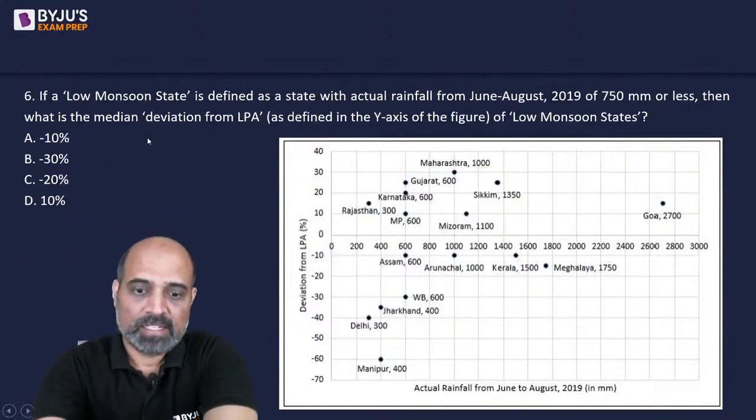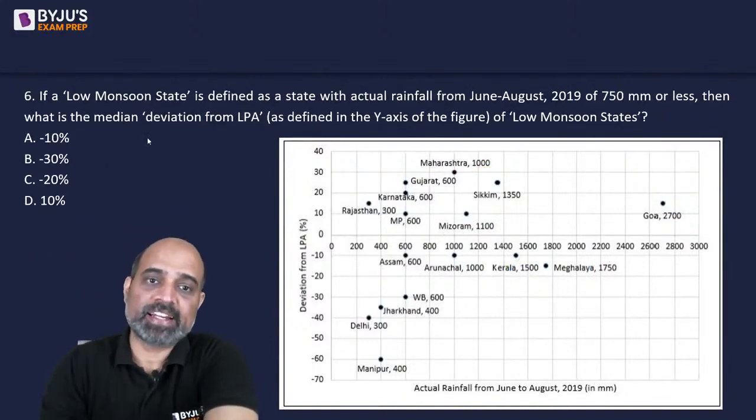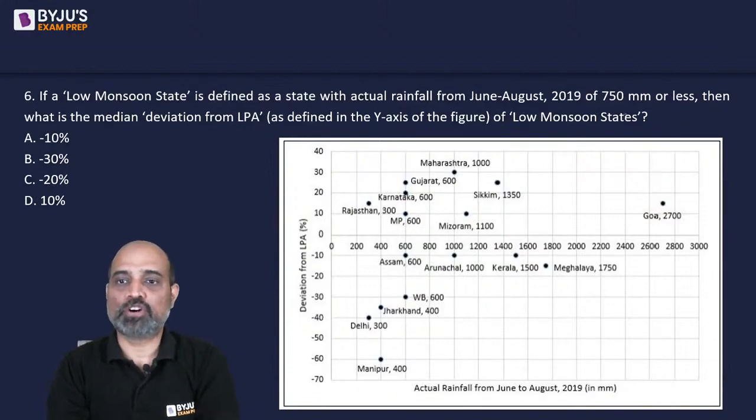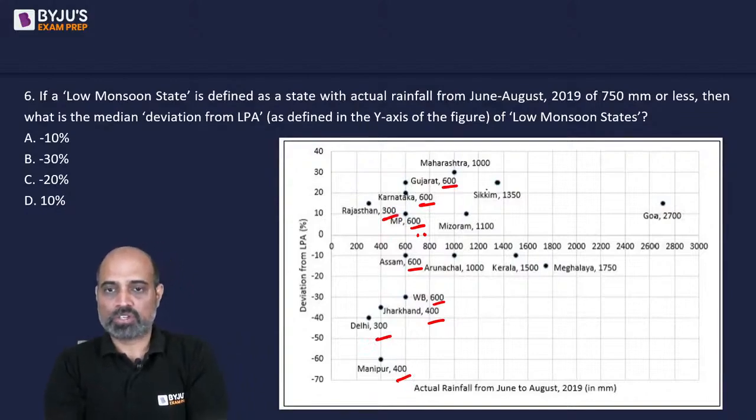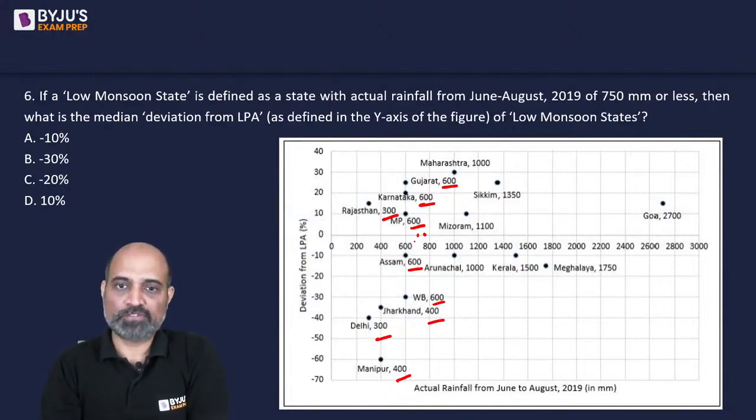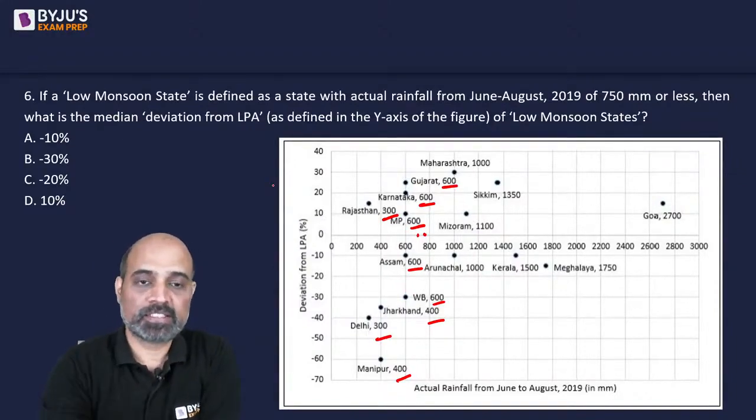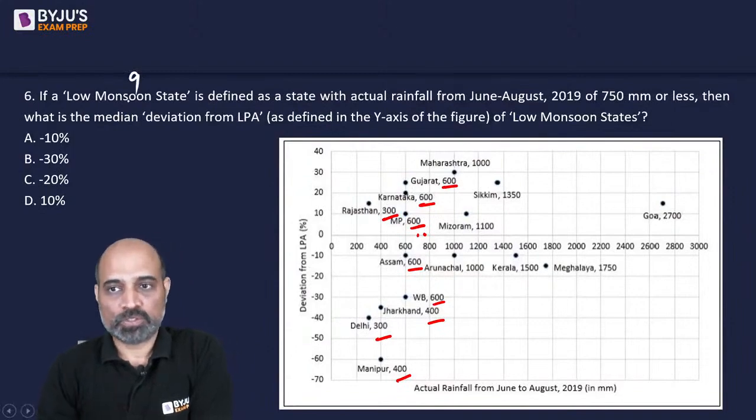Next. If a low monsoon state is defined as a state with actual rainfall of 750 mm or less, 750 means 700 will be here, so 750 will be here. In other words, we will have Gujarat, Karnataka, MP, Assam, West Bengal, 400, 300, 400, 300. So we have so far 5 and 4. So we have 9 such states which are low monsoon states.